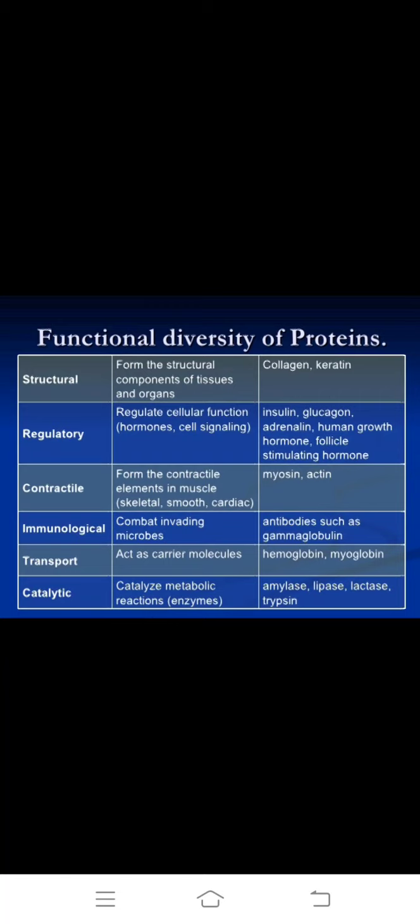Contractile elements in muscles, like skeletal, smooth and cardiac muscles, with myosin and actin. These are also important functional diversity of proteins.